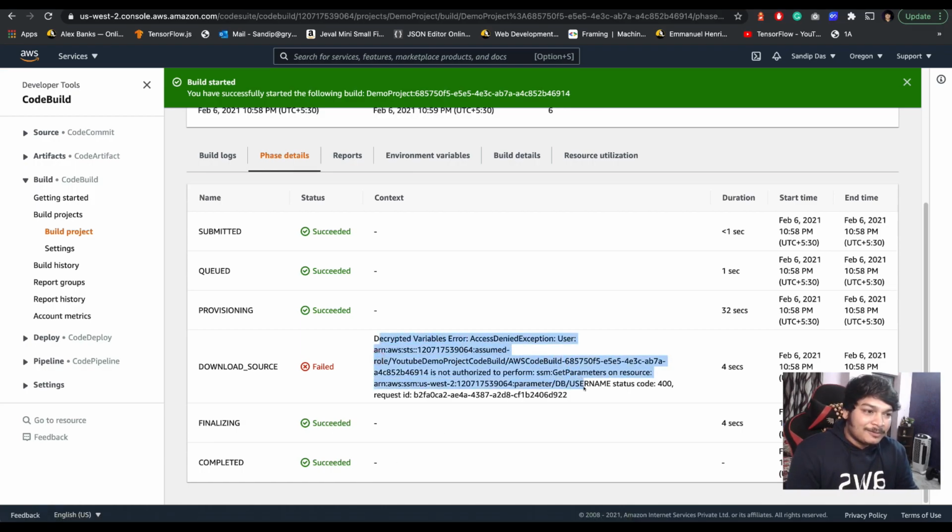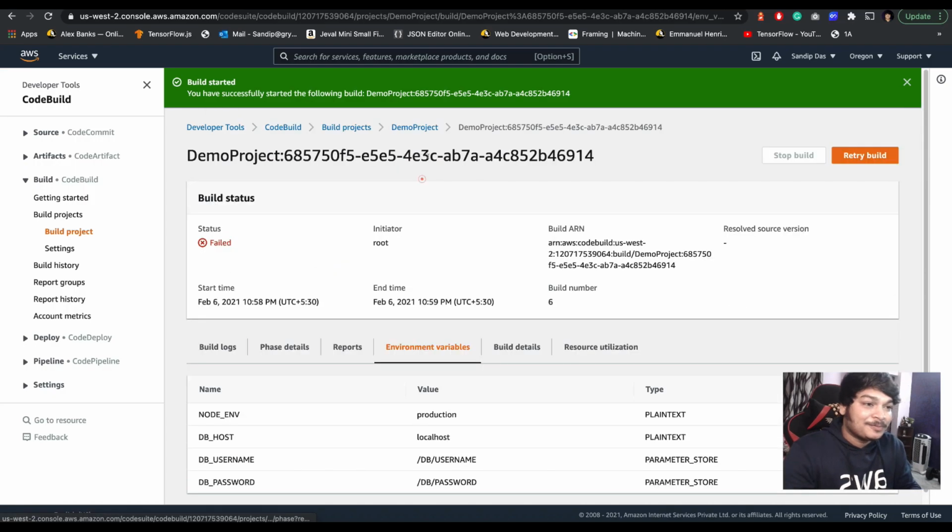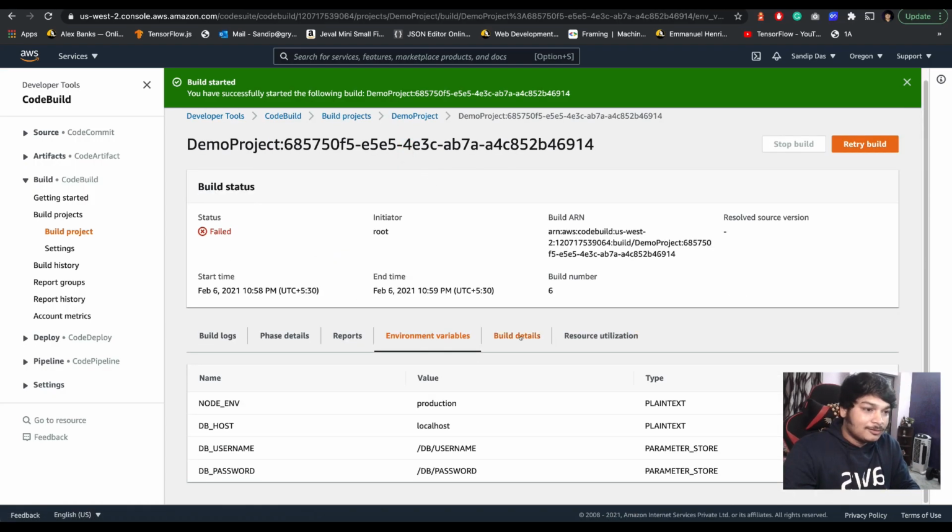Decrypt variables error. So what is the problem you're getting? The system get parameters, we are not able to get it because we didn't give access to CodeBuild to access from the AWS parameter store, right? So we have to give the access to AWS CodeBuild so it can access the values from the parameter store. Let's do that. Go to the build details.